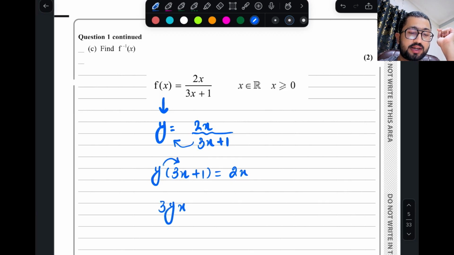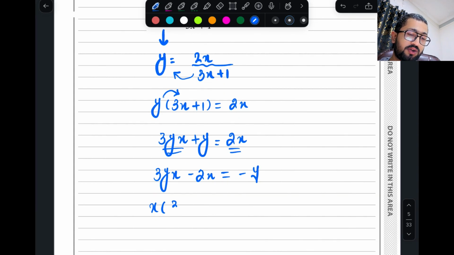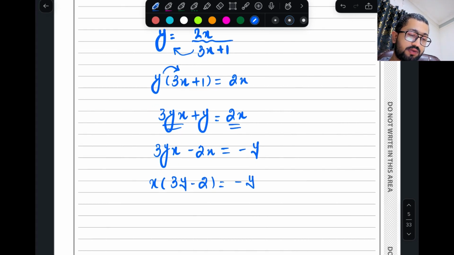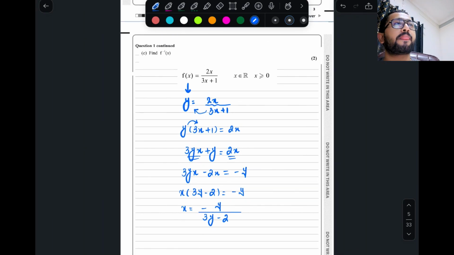So it will become 3yx plus y. Then isolate x terms, and isolate y terms. Take x common, everyone knows. So it is going to be equal to, 3y is going to be divided to the other side.